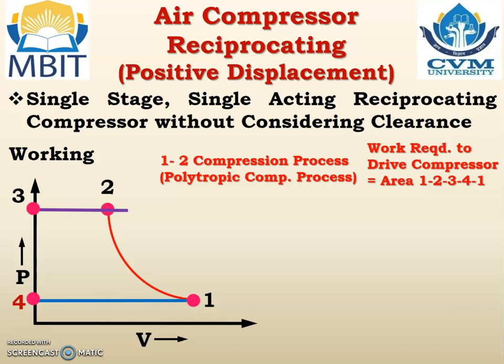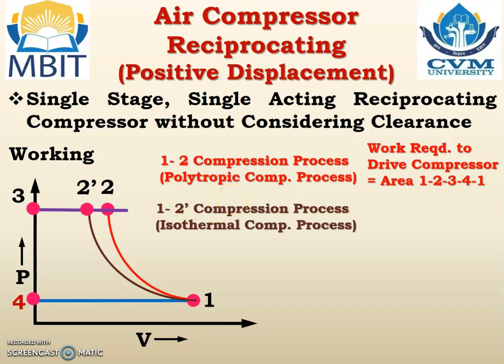Now if air is compressed using the isothermal process, my line will be 1 to 2 dash, and the work required to drive the compressor will be the area 1, 2 dash, 3, 4, 1.